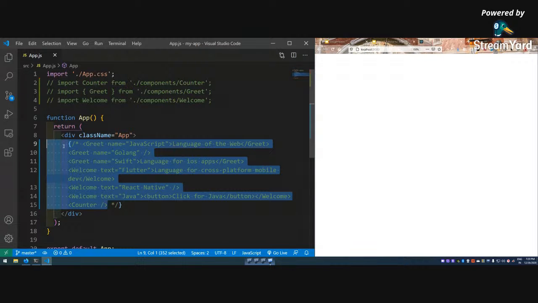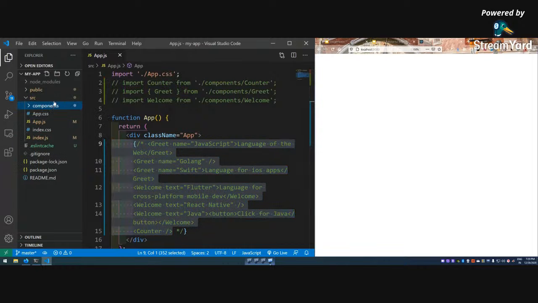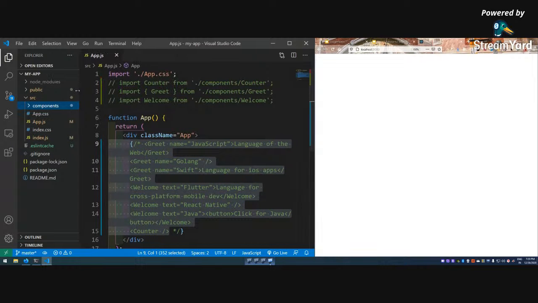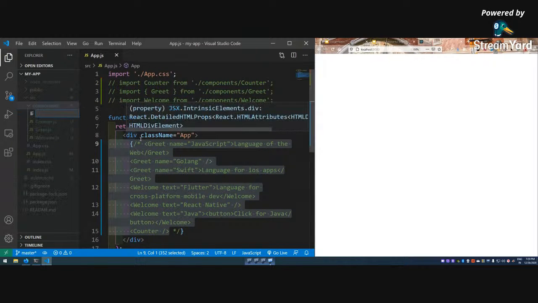Control B, in the components folder, let me create a new file, parentcomp.js.